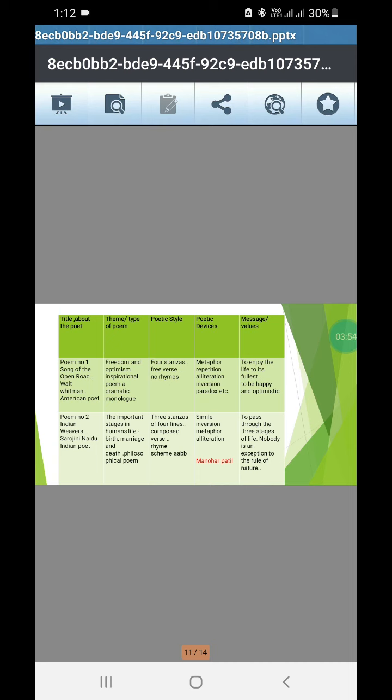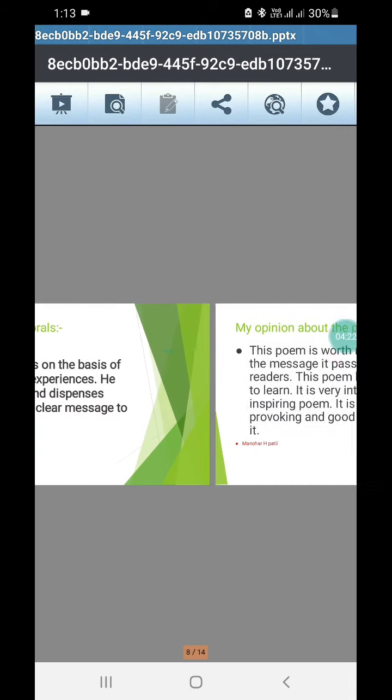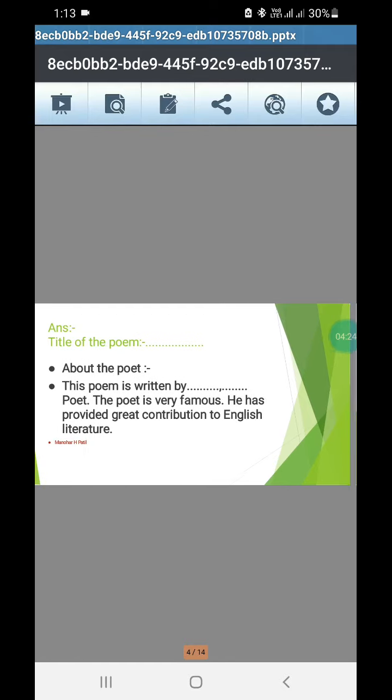Second point, the theme of the poem is freedom or optimism. It is inspirational poem, also it's a dramatic monologue. Then poetic style. This poem is written in 4 stanzas. There is free verse, means there is no rhymes. Again the poetic devices used are metaphor, repetition, alliteration, inversion, paradox, etc. The message. The poet has given the message to enjoy the life to its fullest and to be happy and optimistic. So this table we can use to complete these guidelines and the answer will be completed.